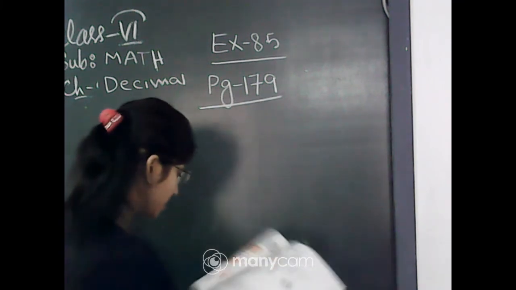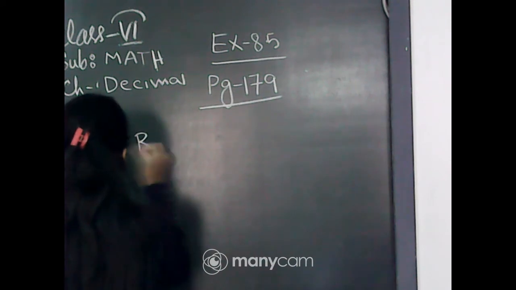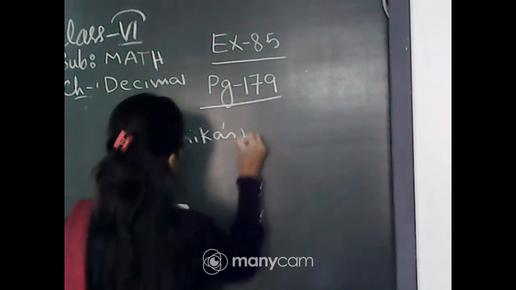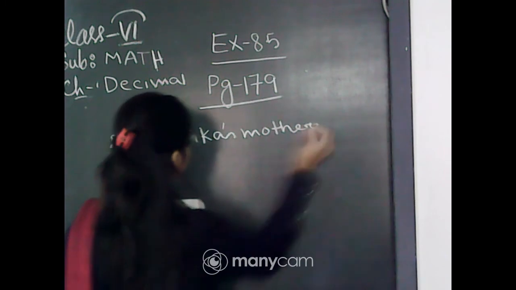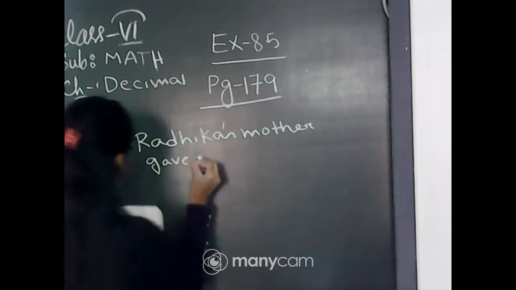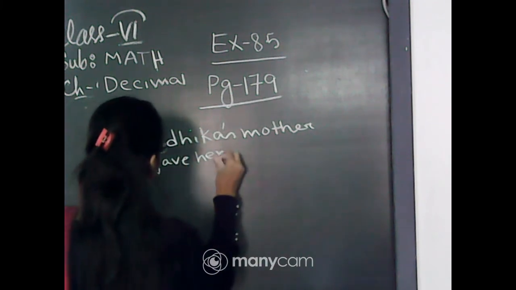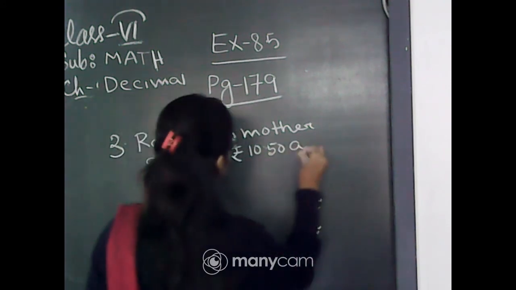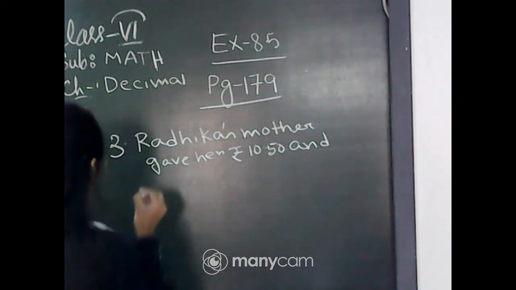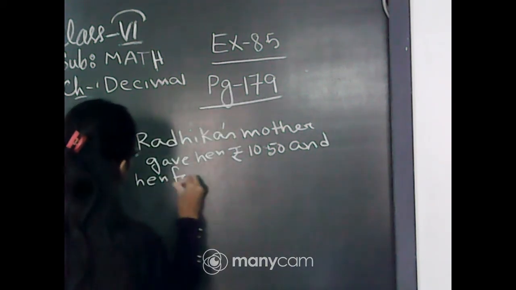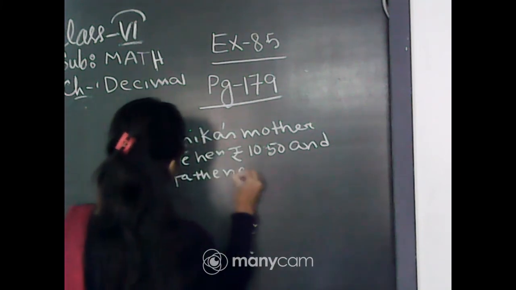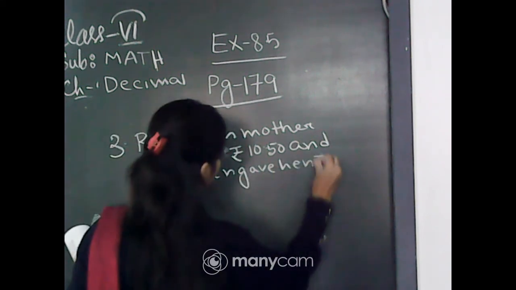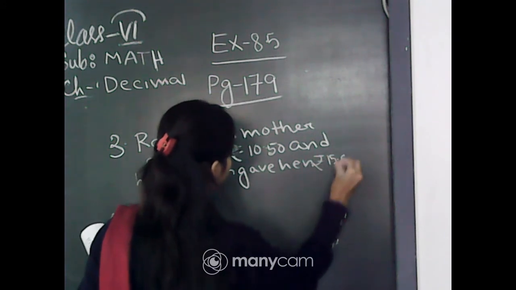First, it is given that Radhika's mother gave her rupees 10.50 and her father gave her rupees 15.80.